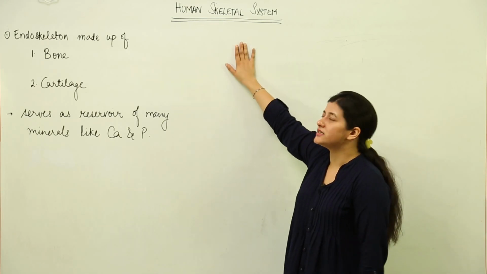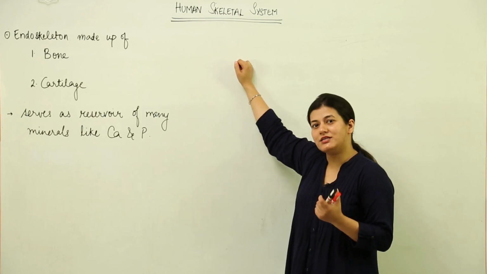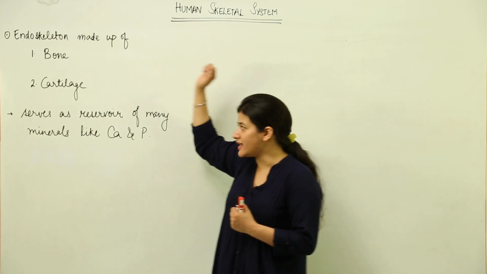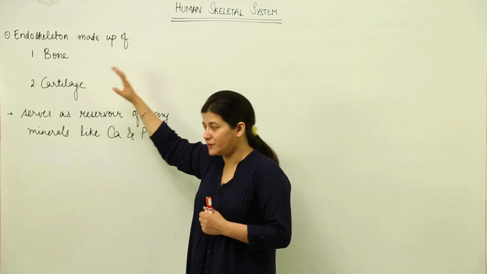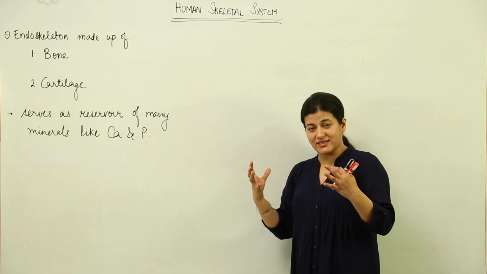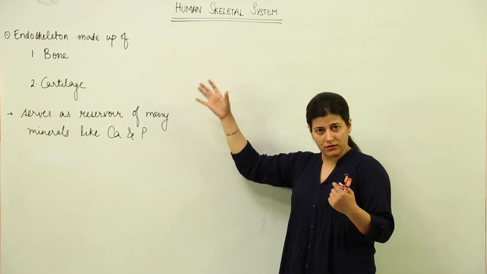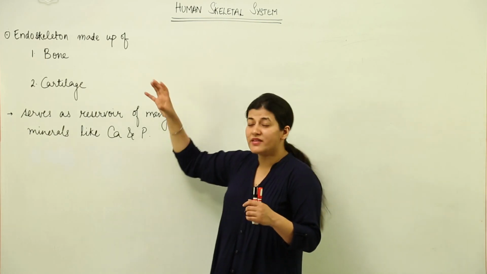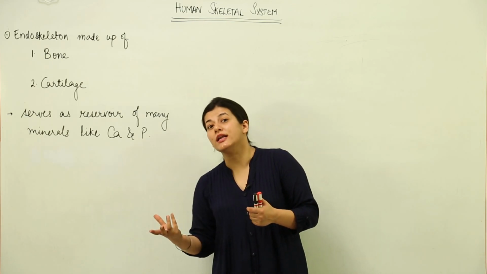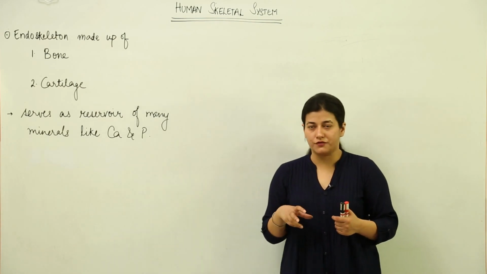Now, the human skeletal system is the endoskeleton, which is formed of two components, that is bone and cartilage. It is an endoskeleton, that is, we cannot see the bones lying outside. The skeletal connective tissue that is involved won't be seen outside, as in the case of a chitinous exoskeleton. In the case of the cockroach we saw an exoskeleton; the endoskeleton is there in humans.